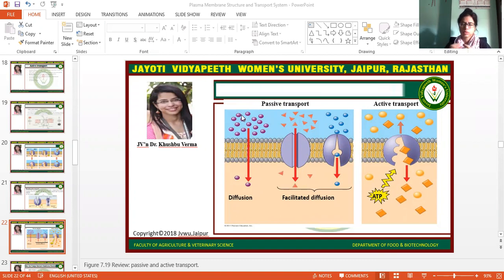In simple diffusion, only the molecule will move across the cell membrane. On the other hand, in facilitated diffusion, channel proteins and carrier proteins are involved in the transportation process. On the other hand, in the active transportation process, molecules will move against their concentration gradient, meaning they will move from lower concentration to higher concentration, and it requires carrier proteins and ATP hydrolysis. And active transport is again divided into two parts: primary active transport and secondary active transport.